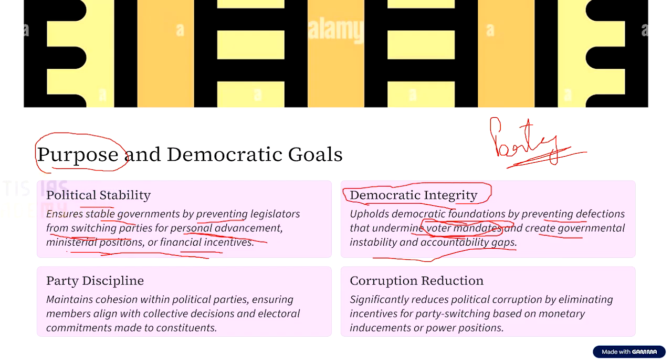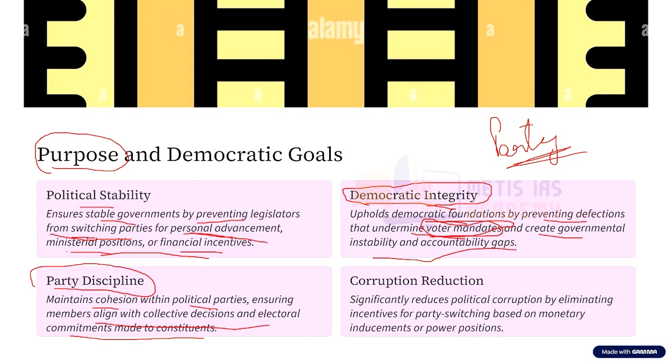The next purpose of this anti-defection law is ensuring party discipline. That is, this anti-defection law maintains cohesion within political parties and ensures members align with collective decisions and electoral commitments made to the constituents. That is, they make sure that the members of the political party either swim together or sink together. Now, there is a downside to it, but we will discuss this downside later.